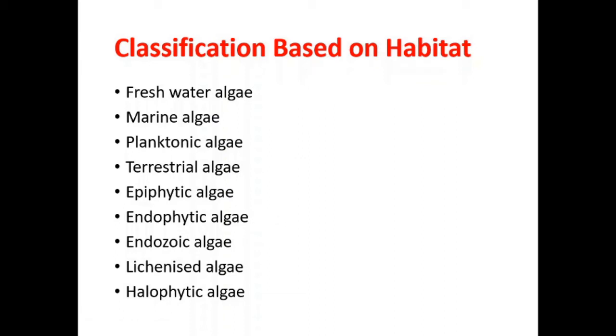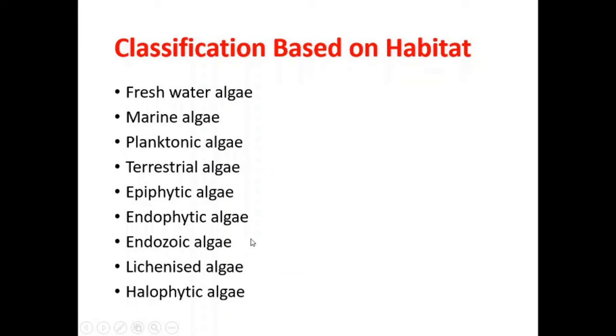You might have heard the example of the blue-green algae, that is Anabaena azollae, which lives inside the air cavities in the aquatic fern, that is Azolla. Now the Anabaena living in air cavities in the fern Azolla fixes atmospheric nitrogen. That's why the Azolla is also used as the biofertilizer.